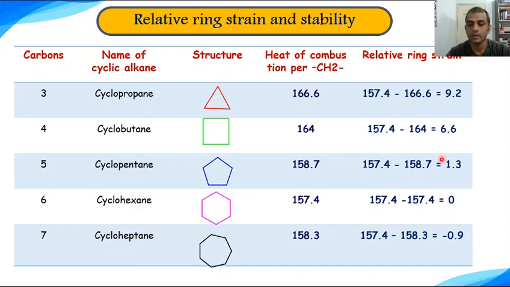However, in cyclopentane it is 1.3. According to Bayer strain theory, cyclopentane is more stable as compared to cyclohexane. But according to this relative ring strain concept, cyclohexane is more stable, as the ring strain in cyclohexane is 0 as compared to cyclopentane.